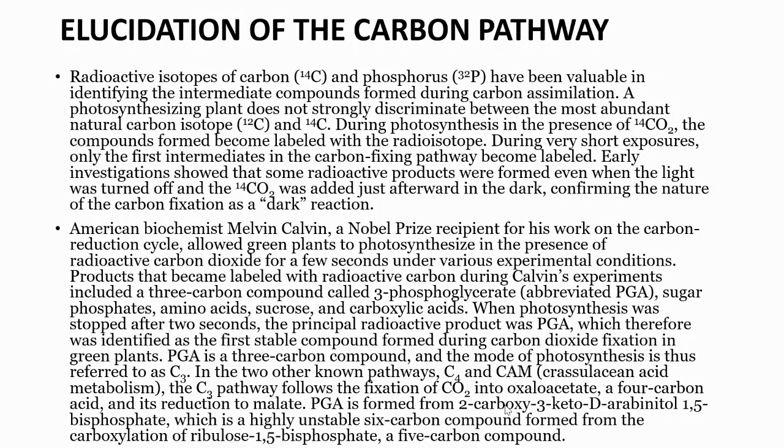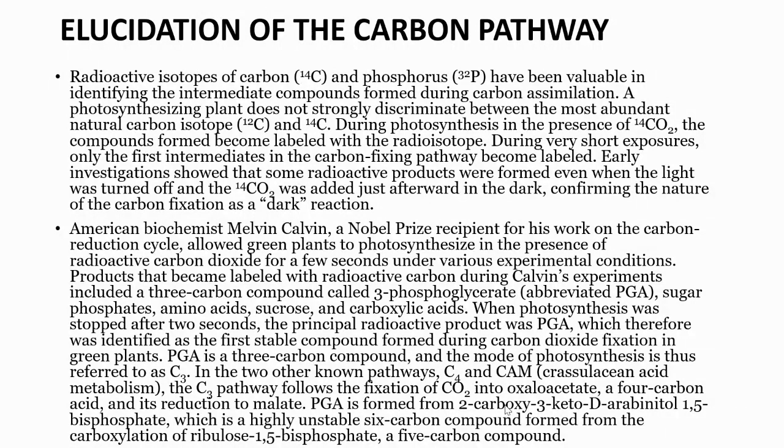When photosynthesis was stopped after 2 seconds, the principal radioactive product was PGA, which therefore was identified as the first stable compound formed during carbon dioxide fixation in green plants. PGA is a 3 carbon compound and the mode of photosynthesis is thus referred to as C3.